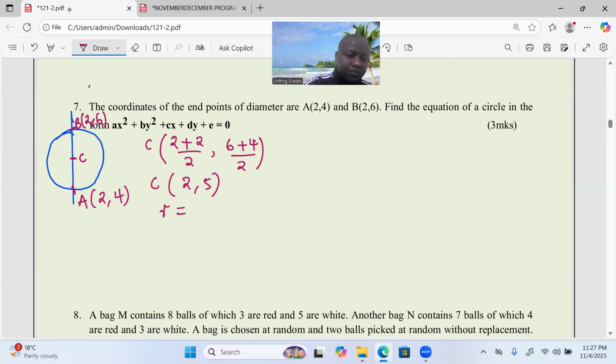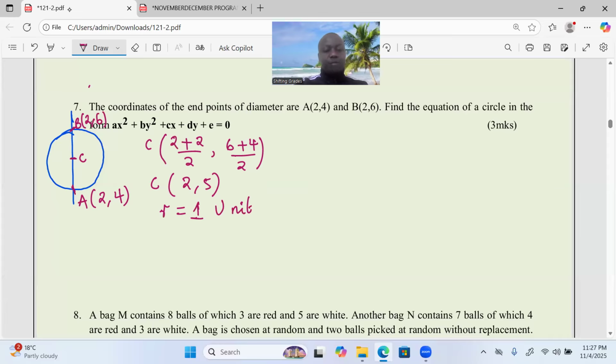Only 1 unit. So the radius is 1 unit. And that's my own approach, because you can see you're just going up from y being 4 to y becoming 5. And you can even consider from C to B, y is 5 changing to 6. So that's just an advancement by 1 unit.